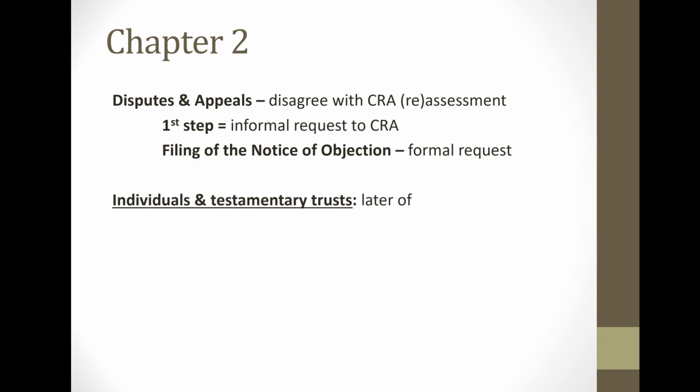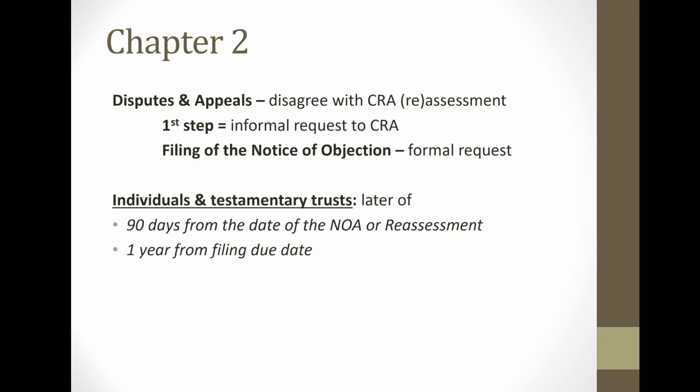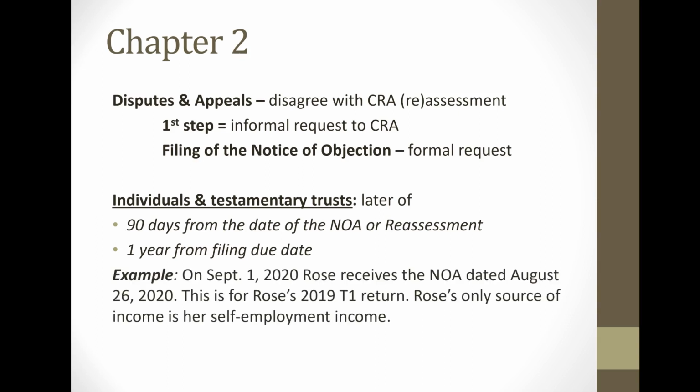Now, for individuals and testamentary trusts, the notice of objection needs to be filed by the later of 90 days from the date of the notice of assessment or reassessment, and 1 year from the filing due date. So let's take a look at an example. Let's say Rose, on September the 1st, 2020, receives a notice of assessment that is dated August 26, 2020, and this is for her 2019 T1 return.